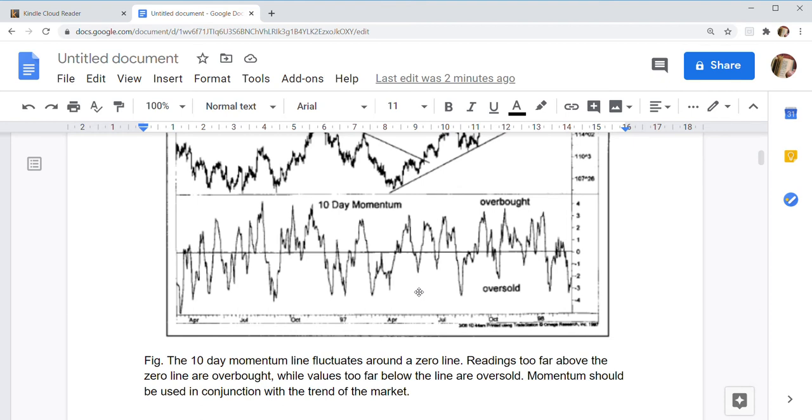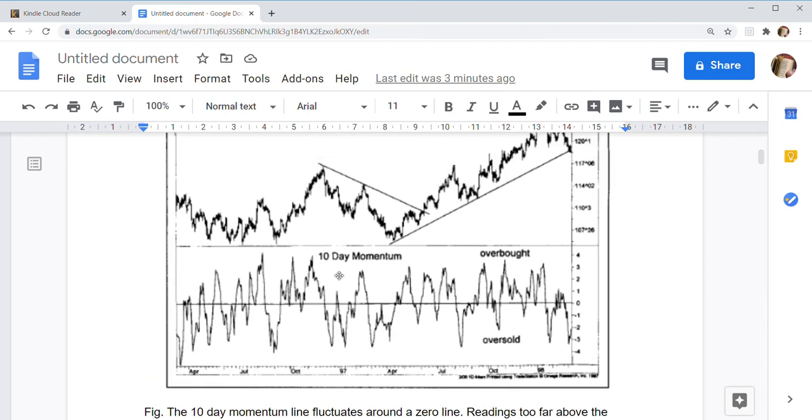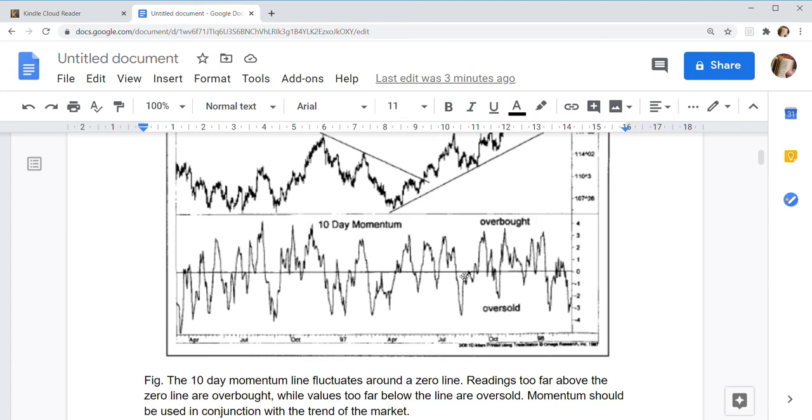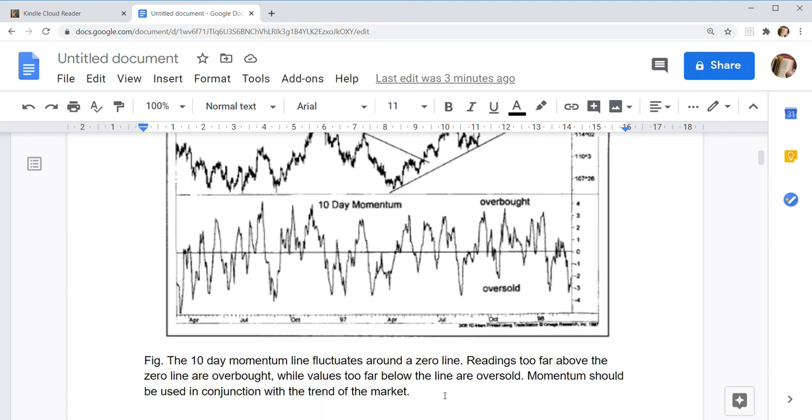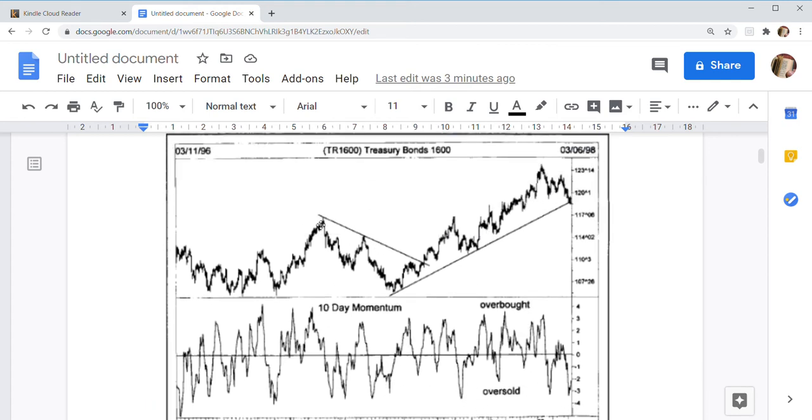The 10-day momentum line fluctuates around the zero line. Readings too far above the zero line are overbought, and values too far below the line are oversold. So these are oversold values. Momentum should be used in conjunction with the trend of the market. So this is the trend of the market, and momentum should be used along with it.